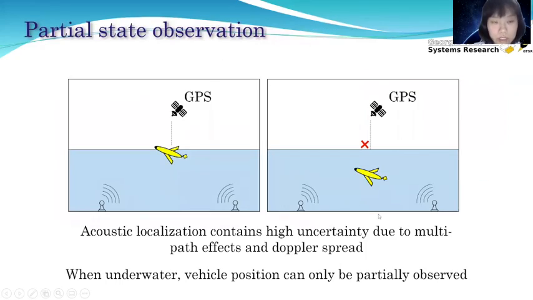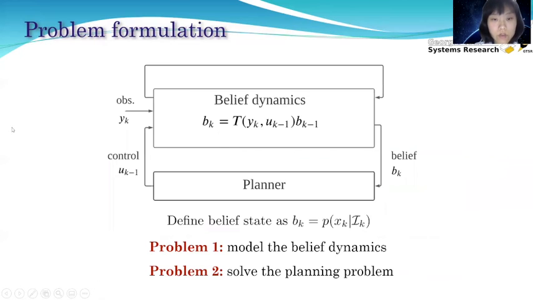And then the second reason is the partial state observation. When the vehicle is at surface, the position can be known by the GPS signal. But when the vehicle is underwater, the GPS is not accessible, and the vehicle has to use acoustic methods to compute its location. But this kind of method can have high uncertainty in the observation. So we can only get partial observation on the state. So this is a POMDP problem.